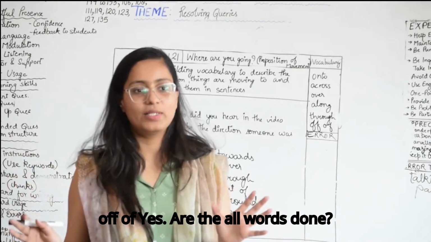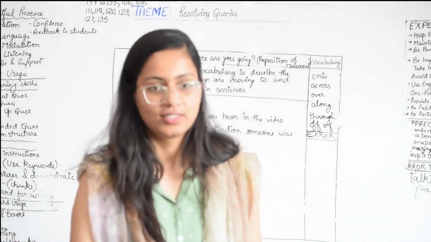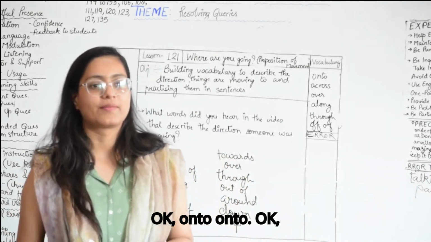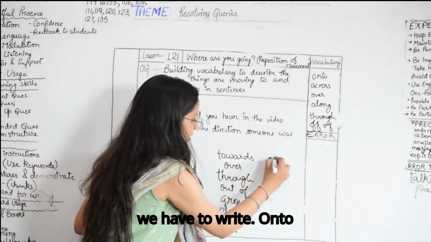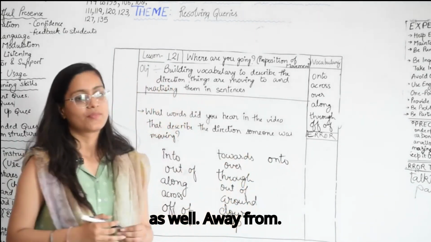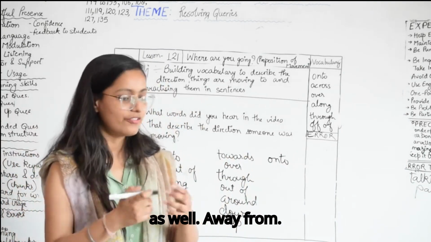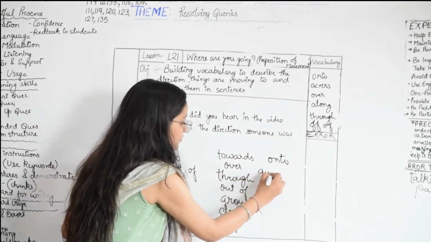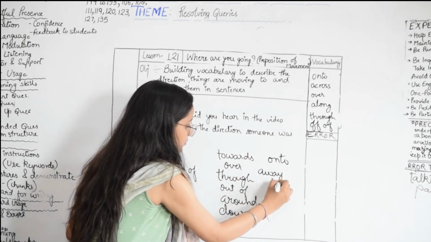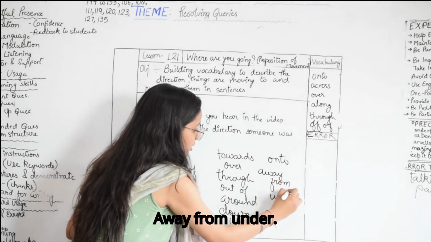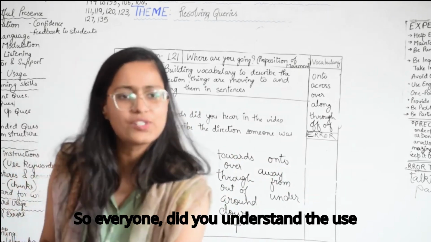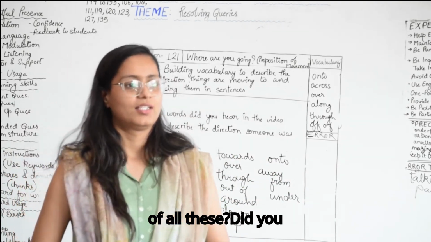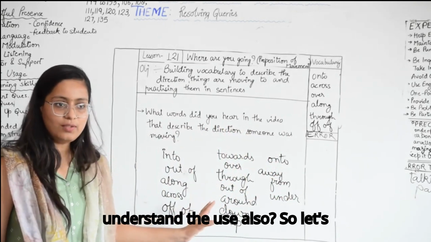Are all the words done? Okay. On to. We have to write on to as well. Away from. Under. So everyone, did you understand the use of all these? Did you understand the use also?